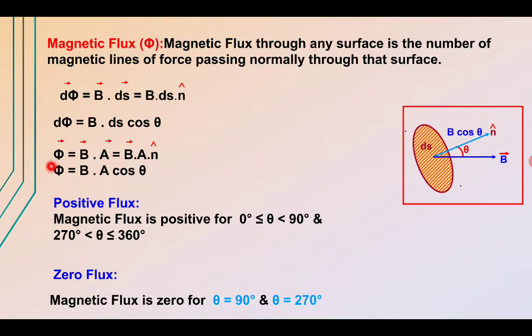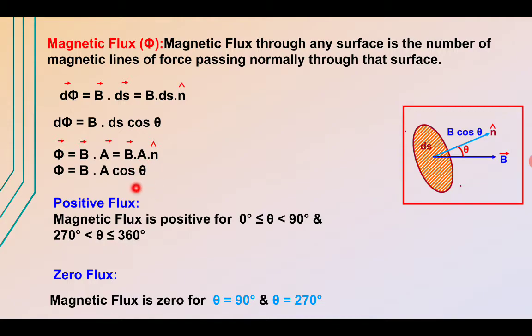Total flux phi vector equals B vector dot product with A vector. Here n cap represents the direction of this area A, and writing it in component form, the magnetic flux is equal to BA cos theta.